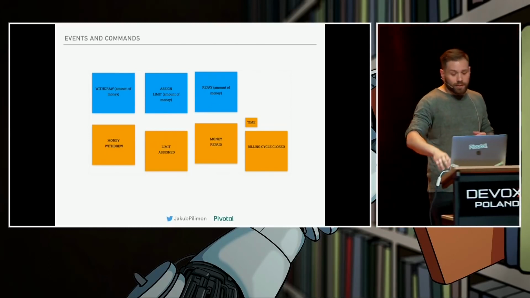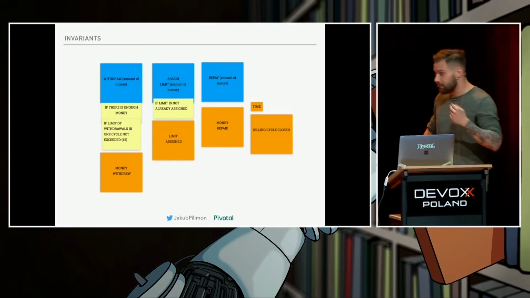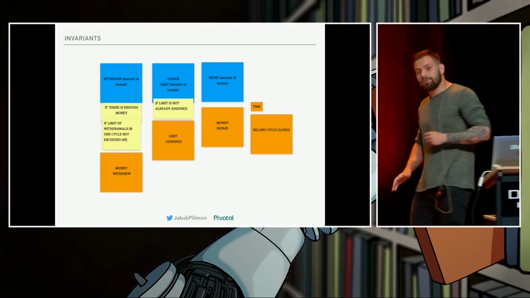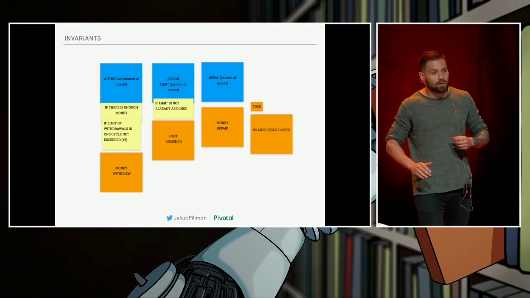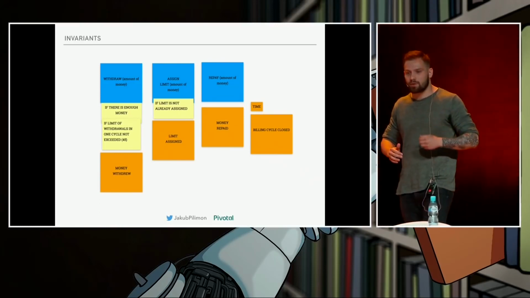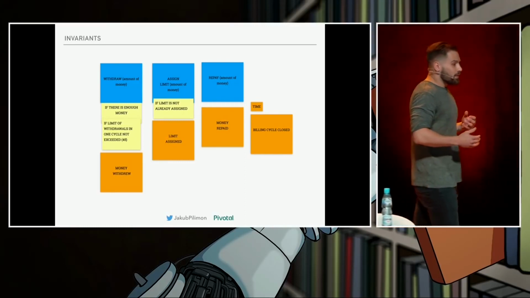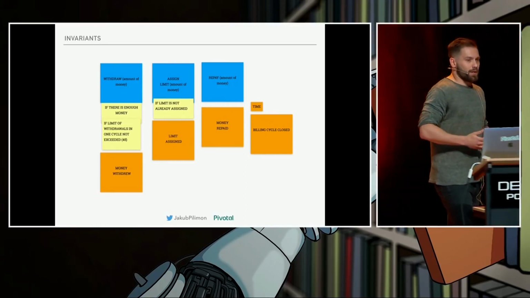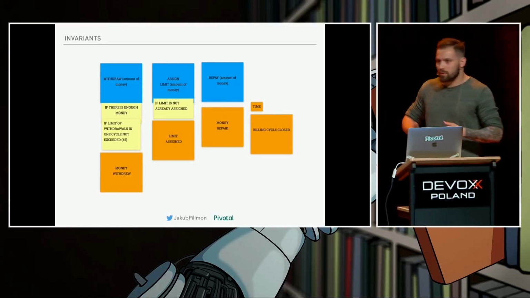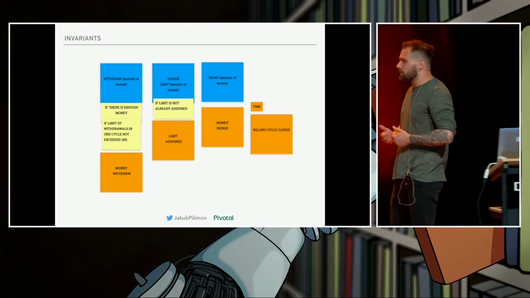Now comes the important stuff. So we ask, hey, is the trigger enough for the event to happen? Or should we check something? Should we check anything in between? Like, for instance, is the withdrawal command enough for the money to be withdrawn? Of course not, you nuts. You don't give away money for free.